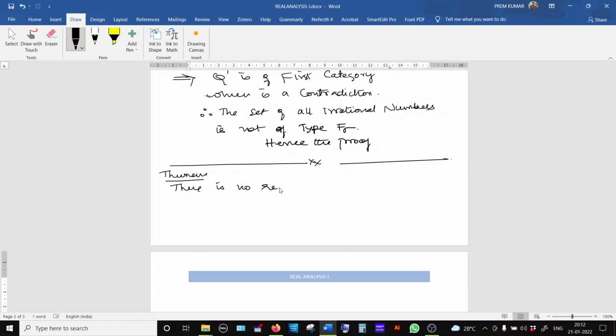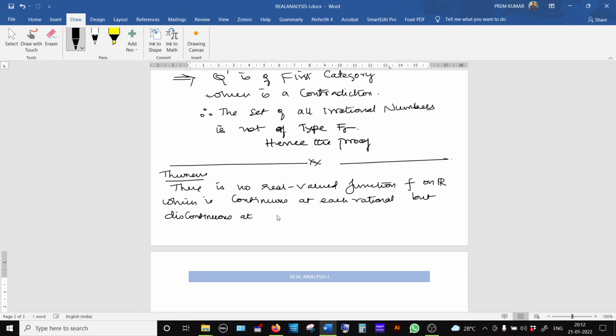There is no real valued function f on R which is continuous at each rational but discontinuous at each irrational number.